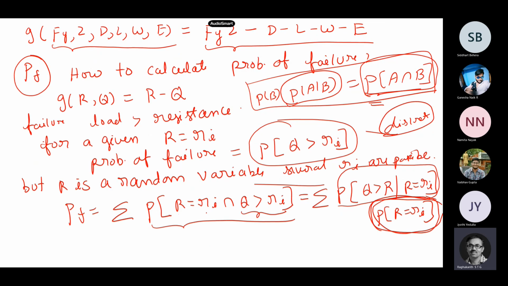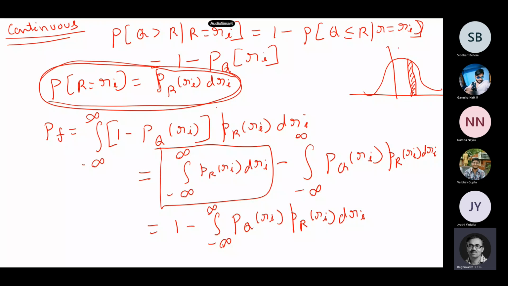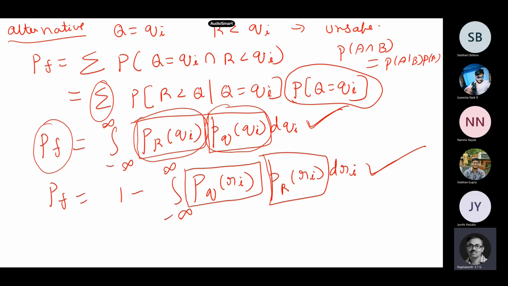Now, I think we explained how to calculate this probability of failure using our conditional probability. Finally, we wrote this expression. So this is my probability of failure. You can do it in two ways actually. One is assuming you fix Ri and then you do it for R. Or you fix a Qi and then you can also calculate. But both of them will give you the same answer itself.